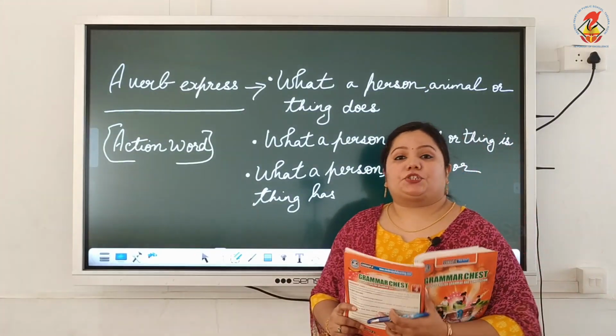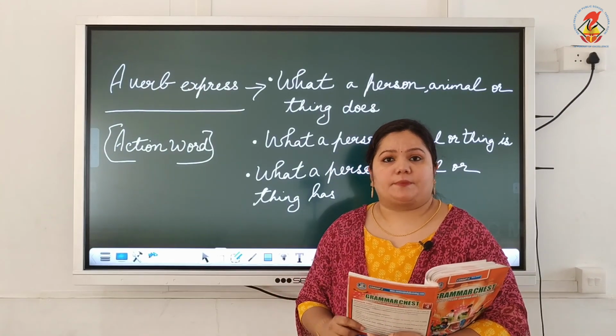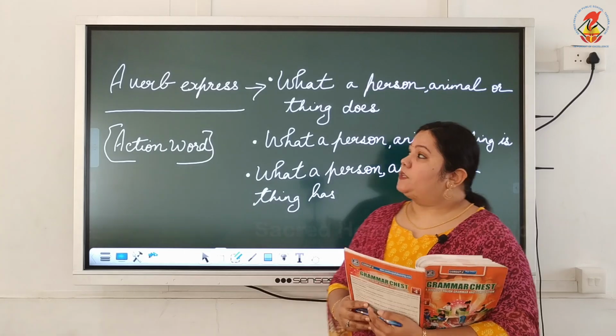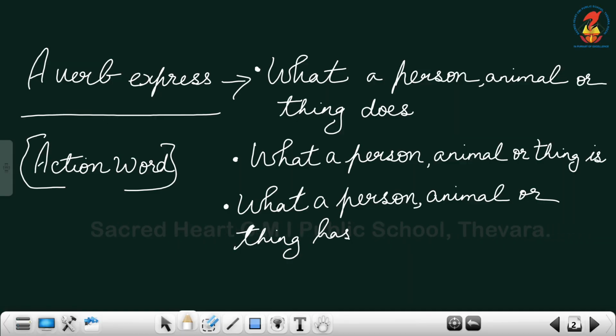So as you know, verbs are important. They are basically action words. They tell you more about your sentences, right? It makes them much more meaningful. So a verb expresses what a person, animal or thing does, what a person, animal or thing is, and what a person, animal or thing has. So the action words express all these, right?